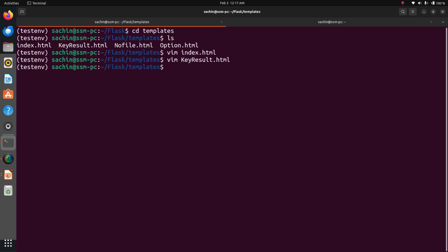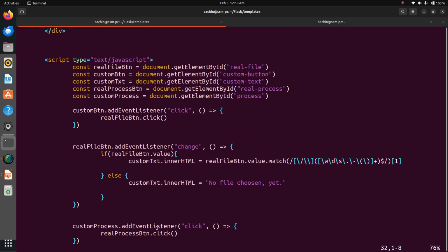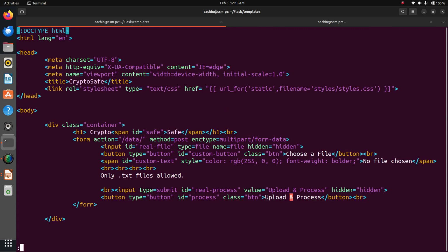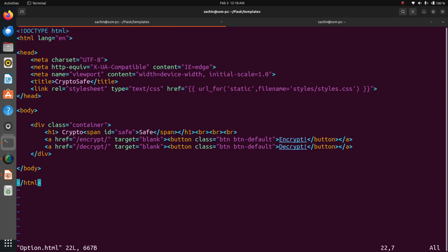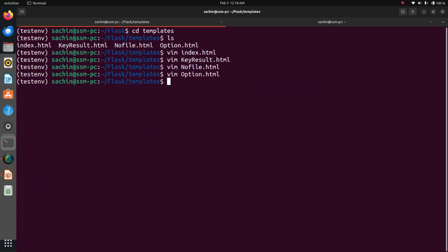Now another part, no file.html, if the file is not found. Then option.html, which is where I choose which file I want to encrypt and decrypt, and turn into ciphertext.